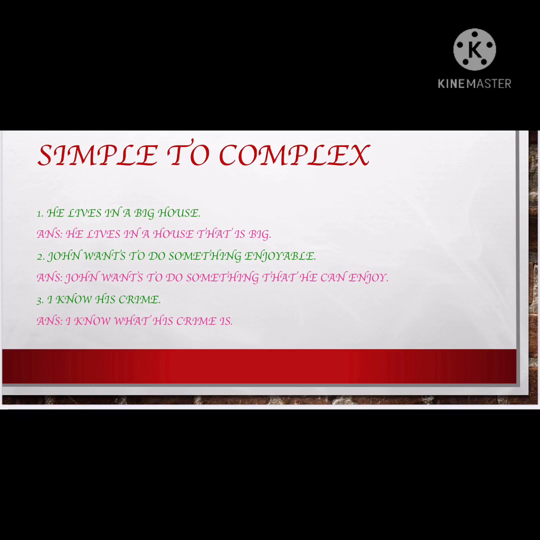The only thing is you need a little practice. As I told you, just follow the rules. That is, you have to make sure that there is a subject and a verb. Then you have to bring a coordinator in compound and a subordinator in complex, and no conjunction in simple. And the third rule, which is common, is do not change the meaning of the sentence. If you follow all this, the transformation becomes very easy. It just needs a bit of practice. If you practice it, it's very easy. So that was it for today's video.